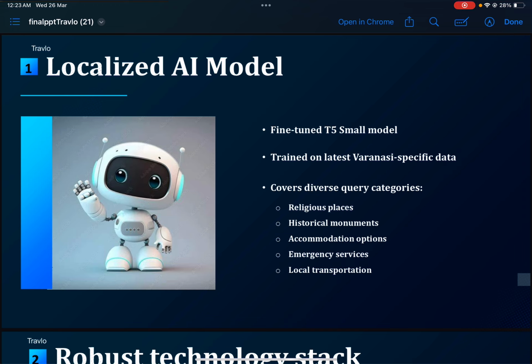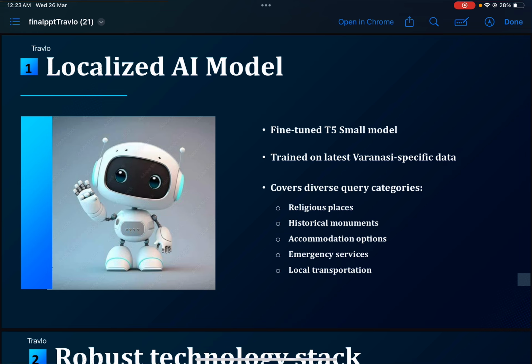For Varanasi, we scraped different categories of data from websites, like the most popular religious places, converted them into CSV format and trained our model on that. Similarly for the historical monuments.